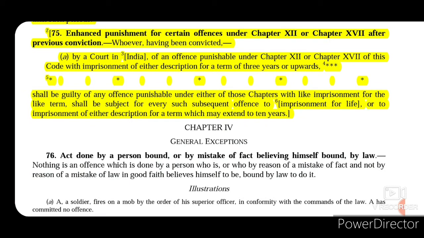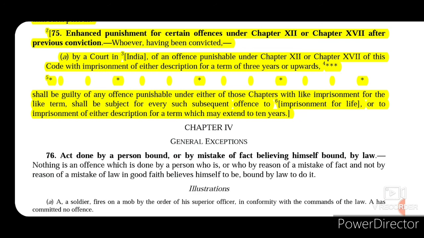It talks about enhanced punishment for certain offences under chapter 12 or chapter 17 after previous conviction. Whoever having been convicted by a court in India of an offence punishable under chapter 12 or chapter 17 of this code with imprisonment of either description for a term of 3 years or upwards shall be guilty of any offence punishable under either of those chapters with like imprisonment for the like term, shall be subject for every such subsequent offence to imprisonment for life or to imprisonment of either description for a term which may extend to 10 years.